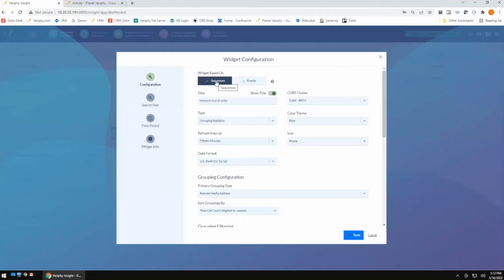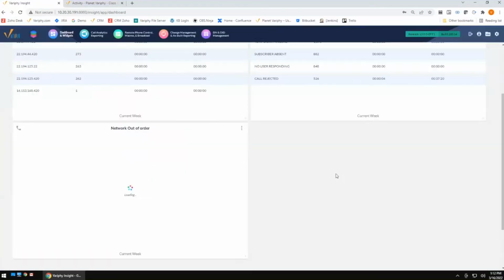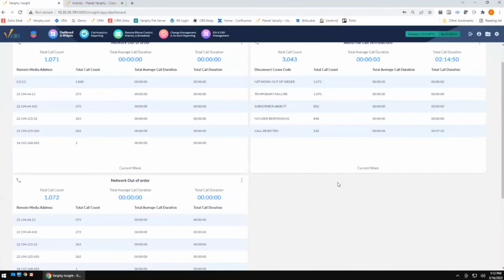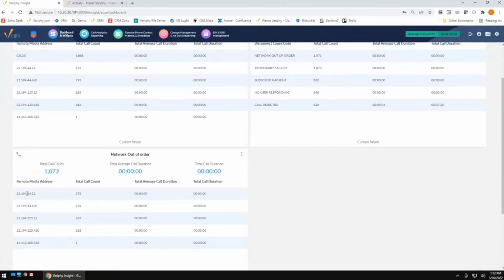So in this case, I'm going to switch over to just events and save that. What that's going to do is eliminate some of those secondary legs or secondary events and show me just strictly the IPs that the error message is happening at. So extremely useful when you're trying to do much more of a broad search or a broad widget like this, where I'm looking for very specific events and I want counts on specific events, not necessarily the sequence of events.